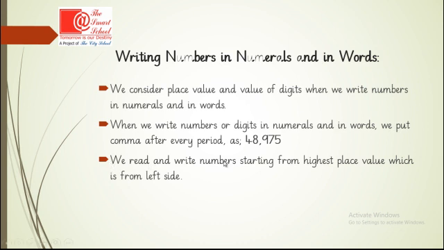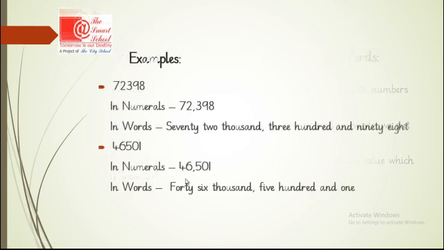Now we read and write numbers starting from the highest place value, which is from the left side. This concept will be clear when we take some examples. The number is given: 7, 2, 3, 9, 8. When we write this in numerals, we will put a comma after 3 digits, which is after 3. So it will be 72,398, and then we will write it in words.